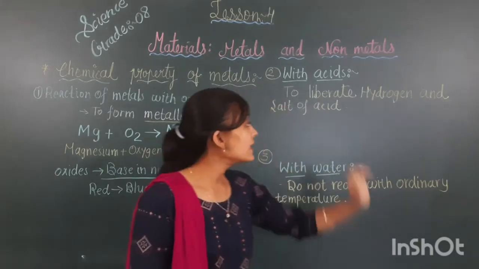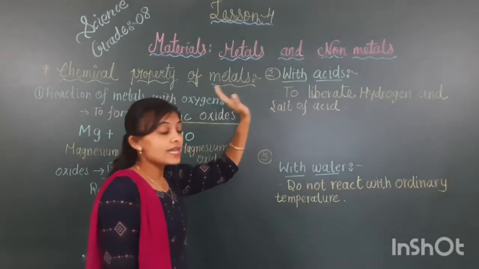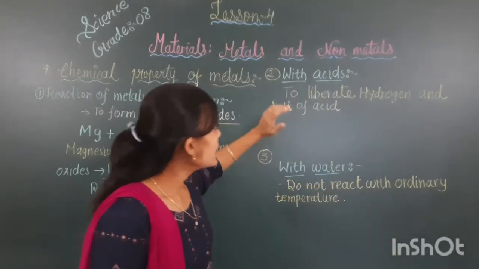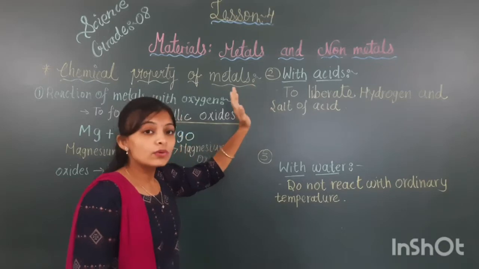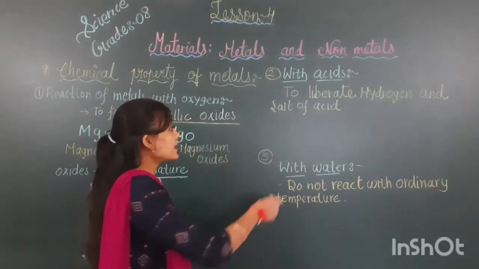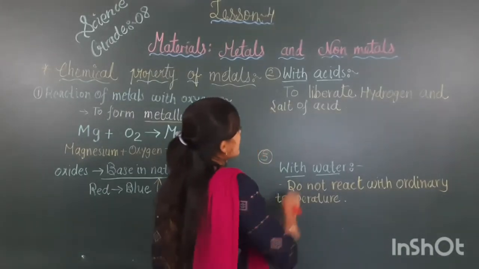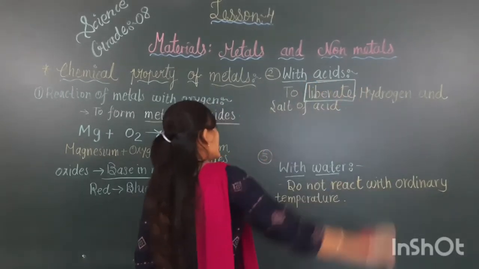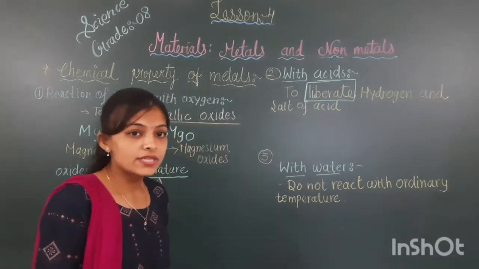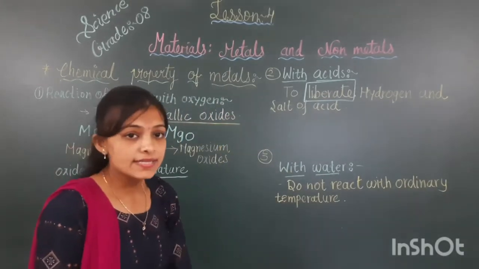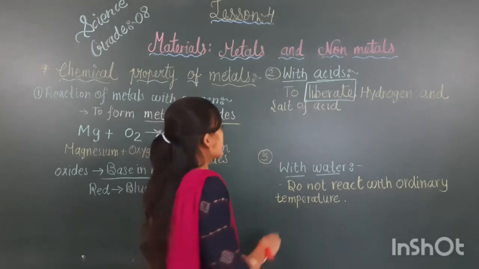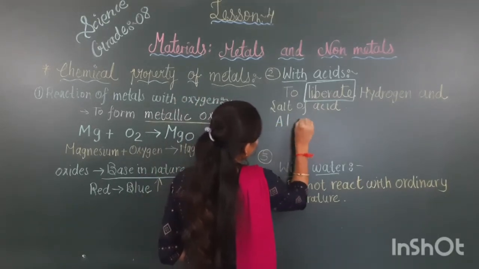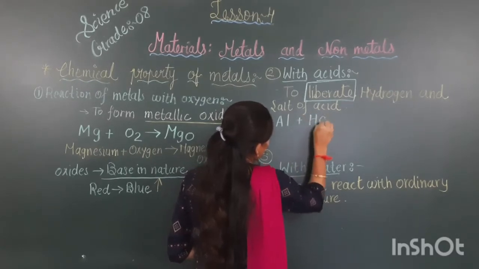Now the second point: reaction of metals with acids. In the reaction with acids, most metals liberate hydrogen and give us a salt of the acid. Liberate means they will release hydrogen gas and give us a salt of the acid. Let's see one equation for that: aluminium plus HCl.